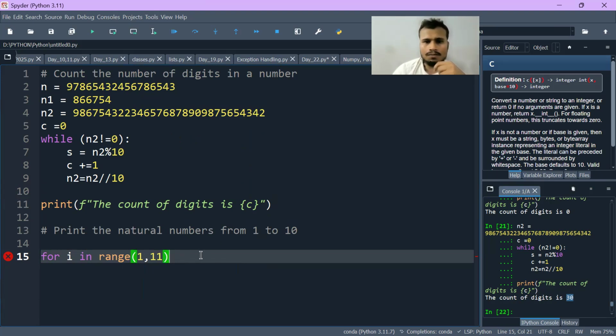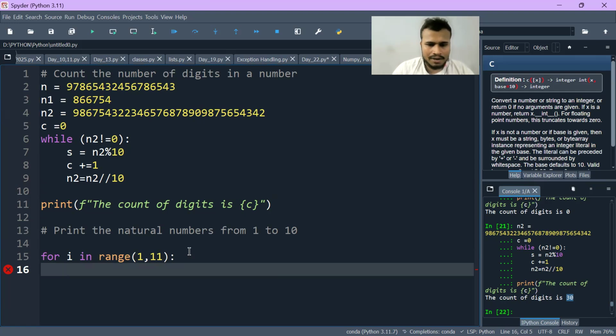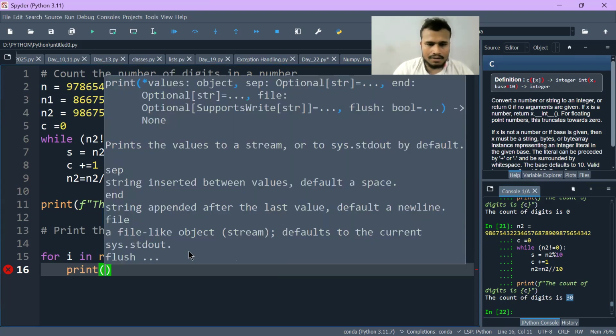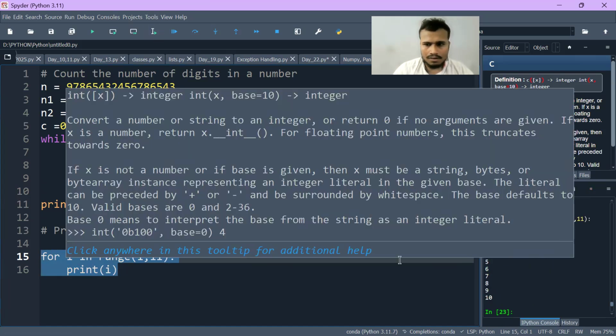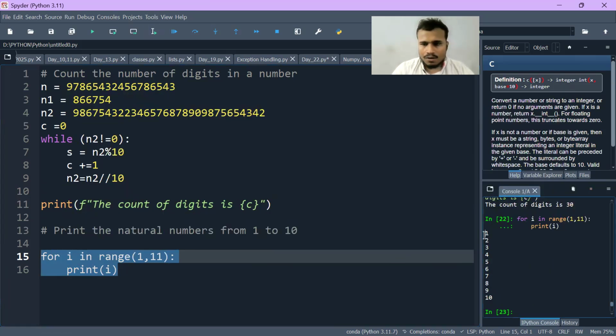Because the loop will go n minus 1 times. For example, if the value is 11, then the loop will go 11 minus 1, that is 10 times. So I will put an indentation here and I will try printing i. You can see here the natural numbers got printed from 1 to 10, right?